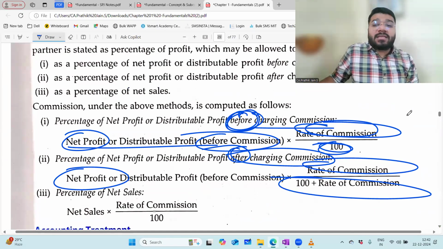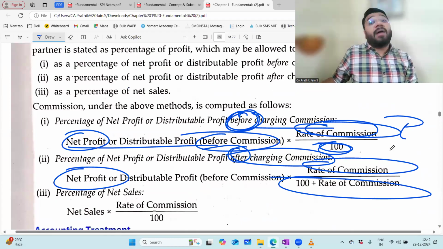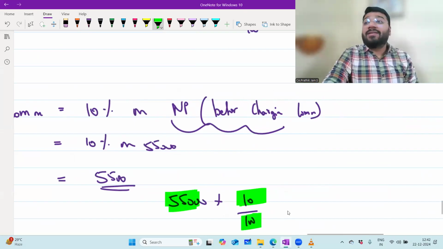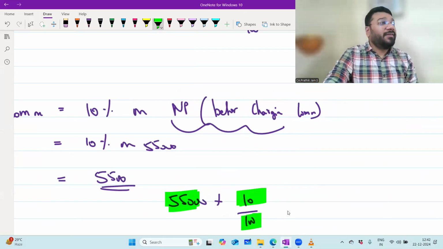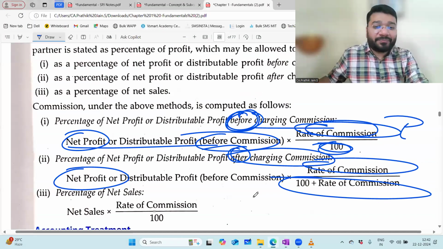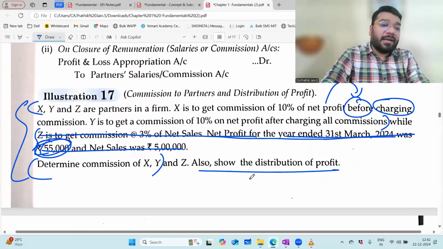So the word "before" means you have memorized this formula, no? How many people memorized it? Tell me. Others? 2, 3, 4. That's all. Memorized, but is it conceptually clear? I will ask questions based on that concept. Okay, now let's do Y first, then we'll come and twist this question.